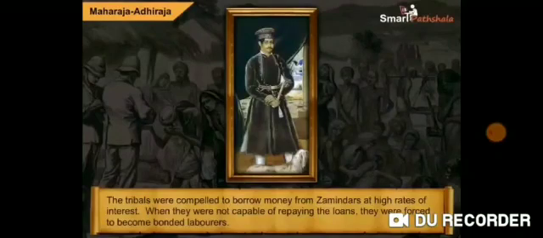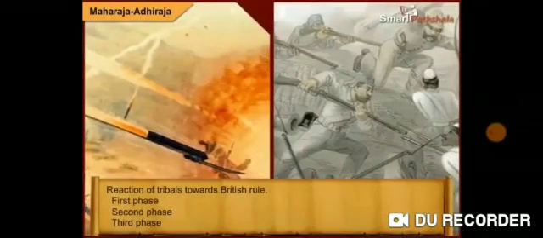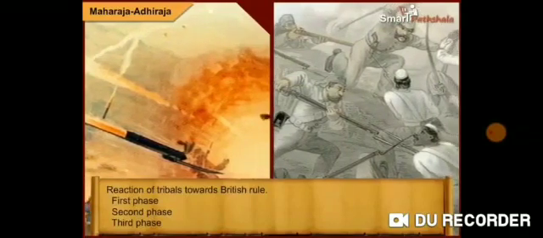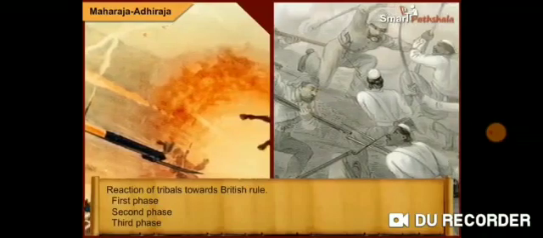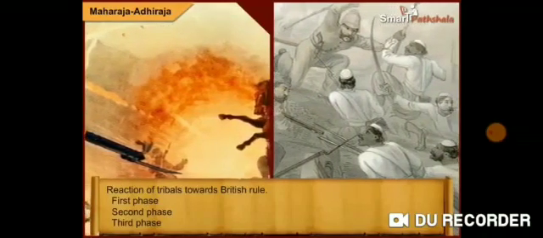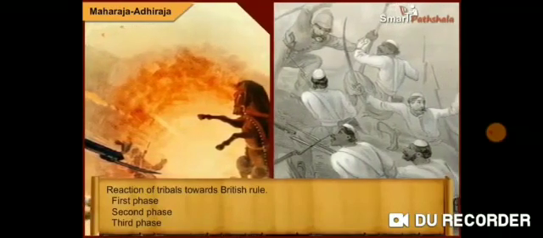The tribals reacted to the British rule in different ways. The first phase was led by the tribal chiefs, whose rights had been taken away. The second phase was of tribal reaction to the new political, religious, and agricultural issues. The third phase was of tribal involvement in the national movement.